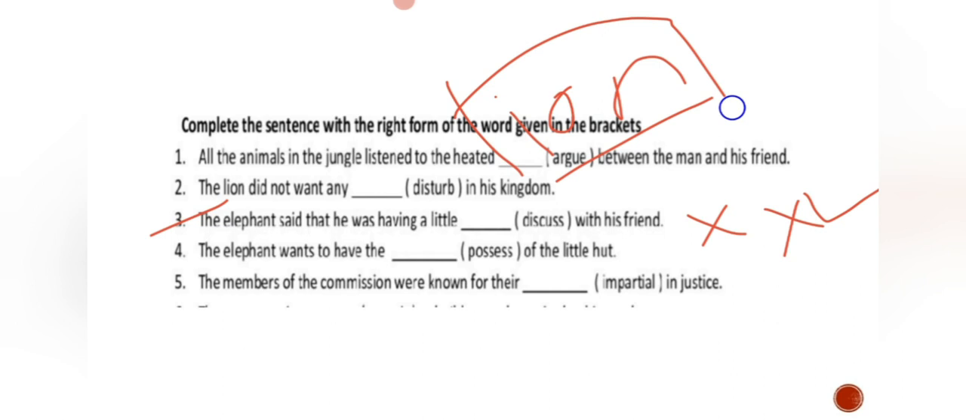Now the fourth one: the elephant wants to have the dash possess of the little hut. So possessed, possession. A few words are coming, so you can use them. I'll go for only 2 words. Now possessed: the elephant wants to have the possessed of the little hut? No, this is going to be wrong. Again, it sounds bad. Then what is the next word? The elephant wants to have the possession of the little hut. Now this time it sounds good.